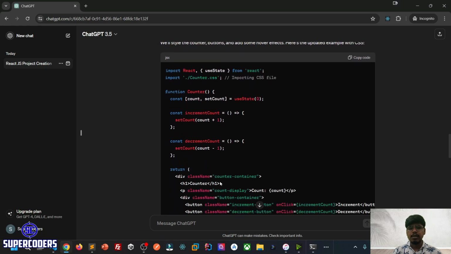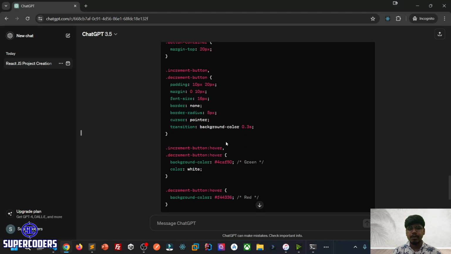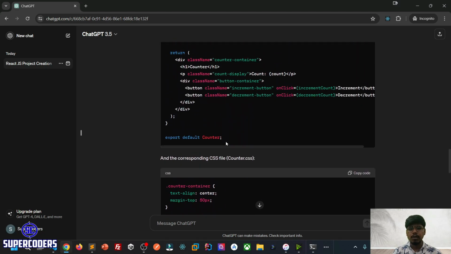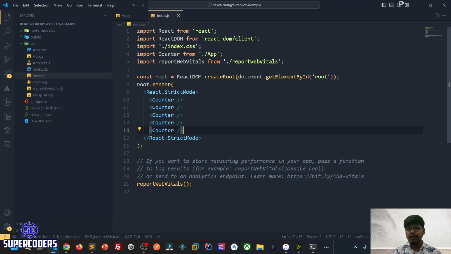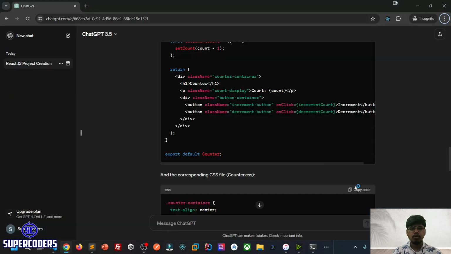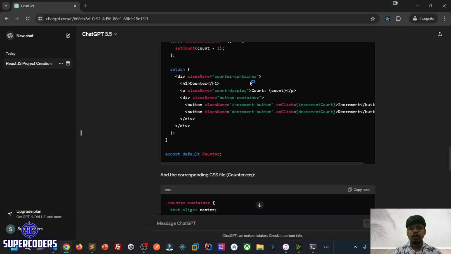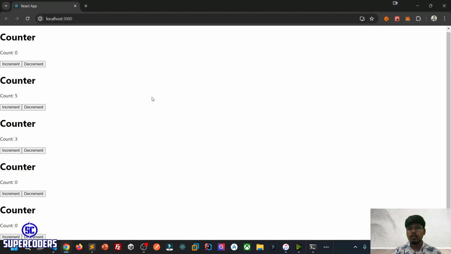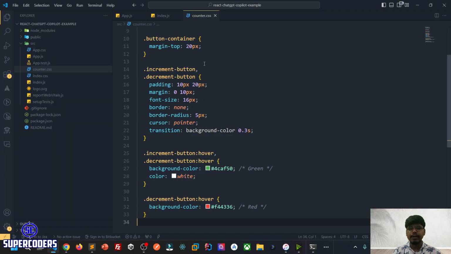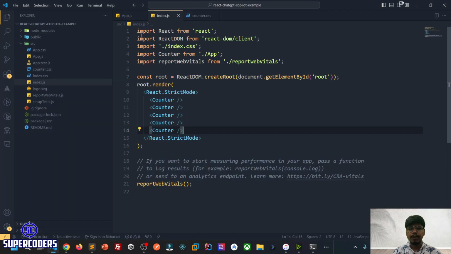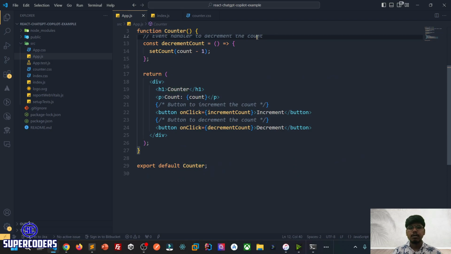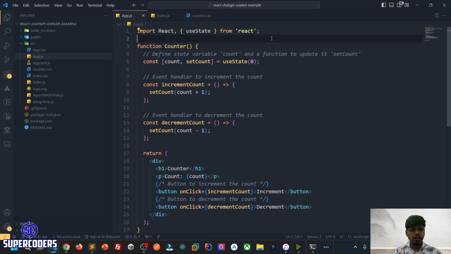Now if you see the CSS example, it creates some CSS. So just use the CSS also. What I can do here is create a CSS file called counter.css. Just copy the CSS, paste it, save it. Let's check how it looks. Okay, we need to import it. For importing, come here to app.js and simply enter